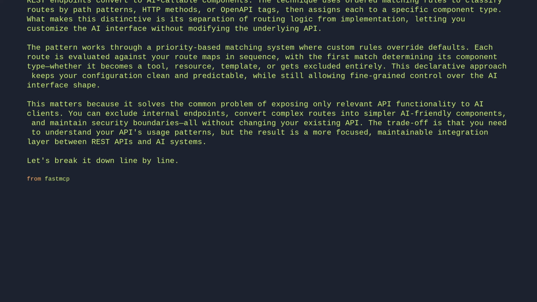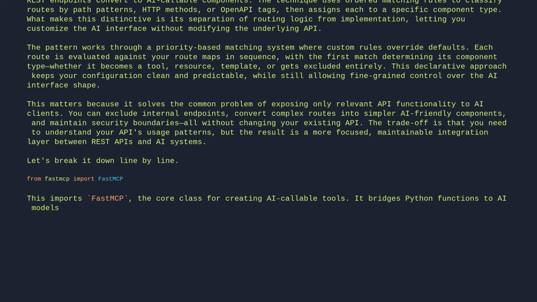From fastmcp import FastMCP. This imports FastMCP, the core class for creating AI-callable tools. It bridges Python functions to AI models by handling schema generation, validation, and execution. From fastmcp.server.openapi import RouteMap, MCPType.